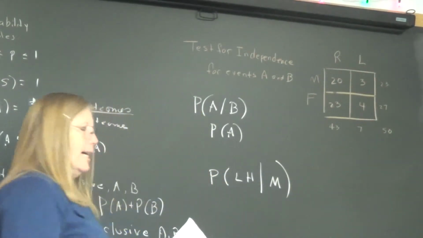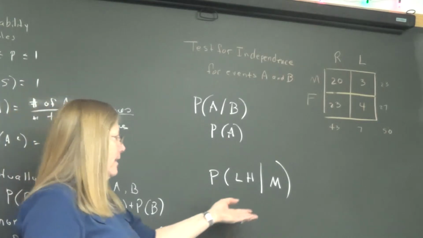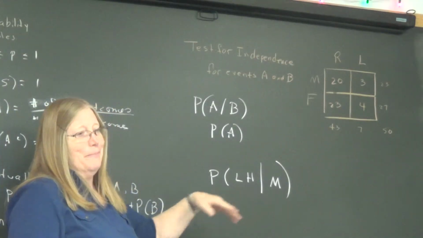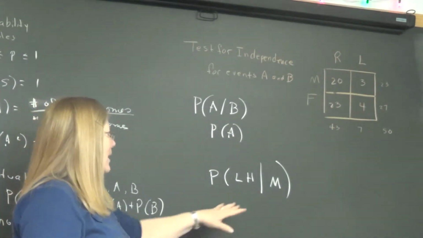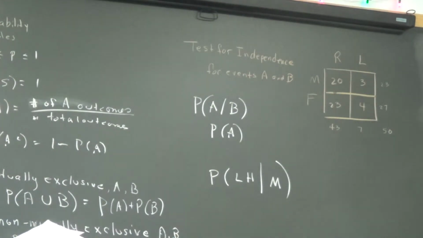So we're not expecting a relationship there, that looks pretty random, but we're expecting them to be independent of one another. Does being a male make it more likely or less likely of being left-handed? I don't think so. There might be, but I'm expecting it to be independent. So would you please take it upon yourselves to calculate that?